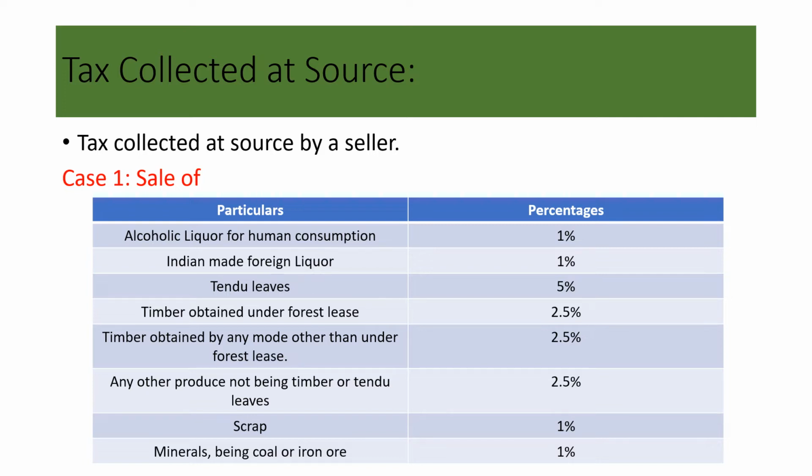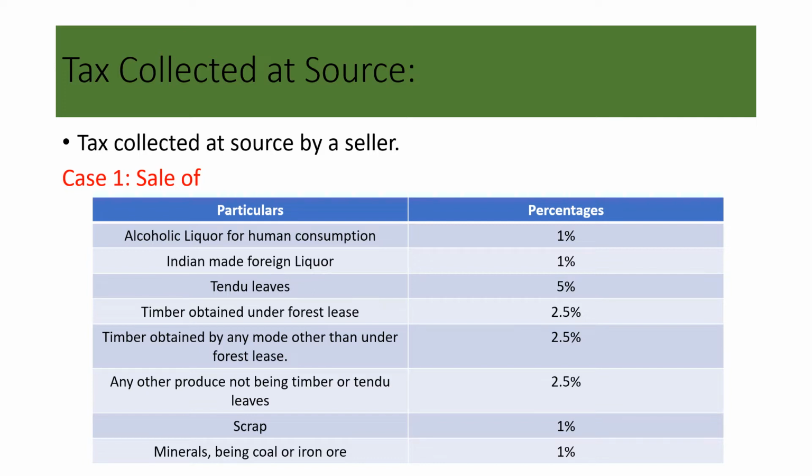Then, second one, Indian made foreign liquor. If a seller sells Indian made foreign liquor, then he needs to collect 1% TCS on that. Then tendu leaves, 5%. Next, timber obtained under forest lease, it is 2.5%. Then timber obtained by any mode other than under forest lease is also 2.5%. If you observe this, you can find it here.